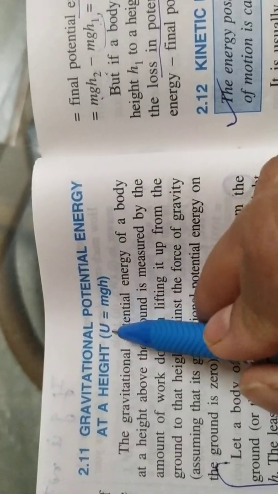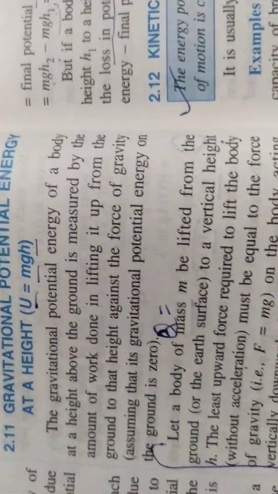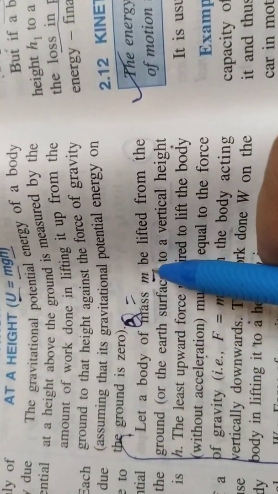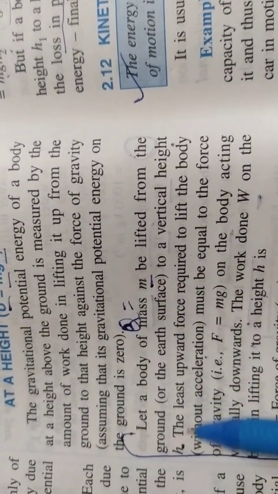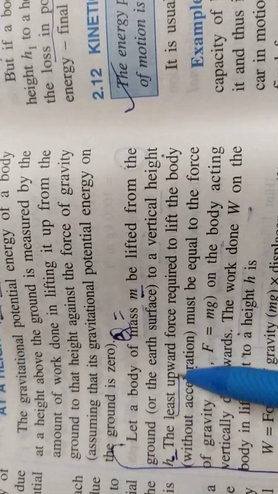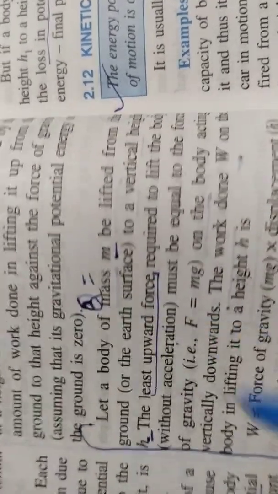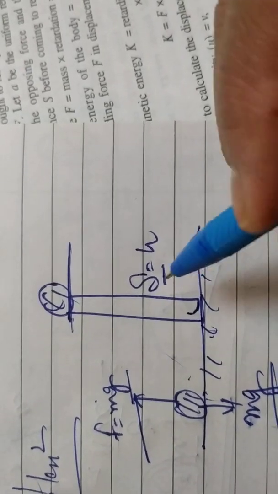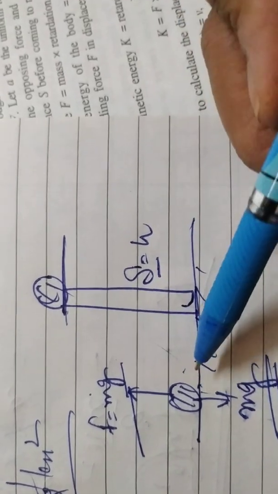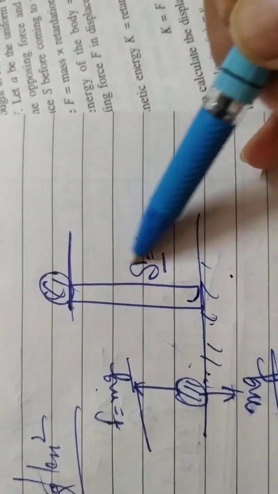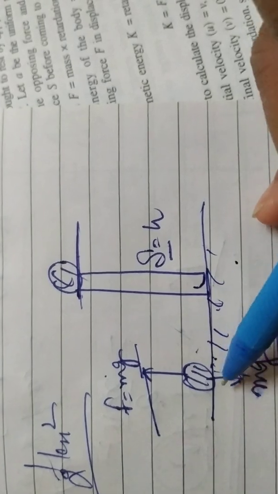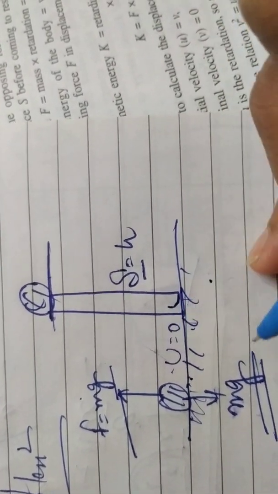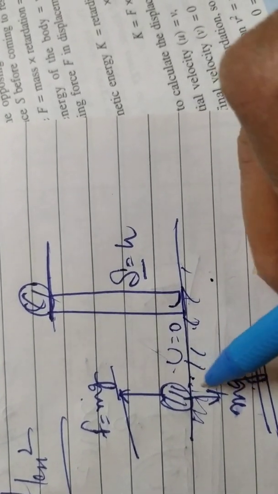We are mainly concerned with gravitational potential energy, and you may be asked to calculate its formula, which is mgh. If you are going to raise a body of mass m from the ground level to some height h, the least upward force required to raise it is the weight of that body. Let us consider this case: this ball is to be raised by some height, and it is on the ground level where its gravitational potential energy is 0. It has some weight which is mg.